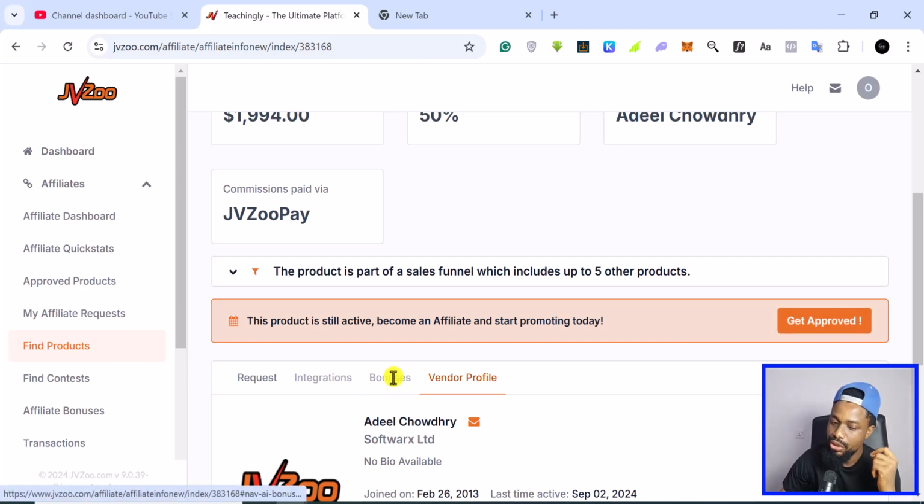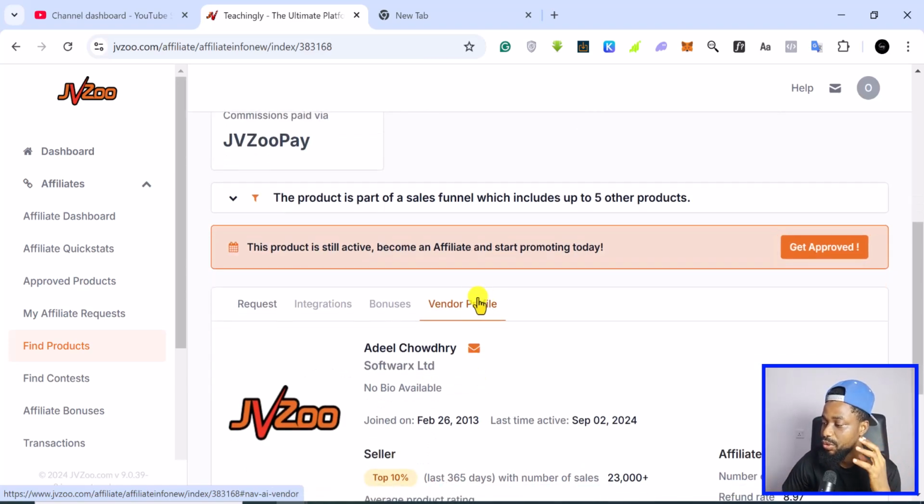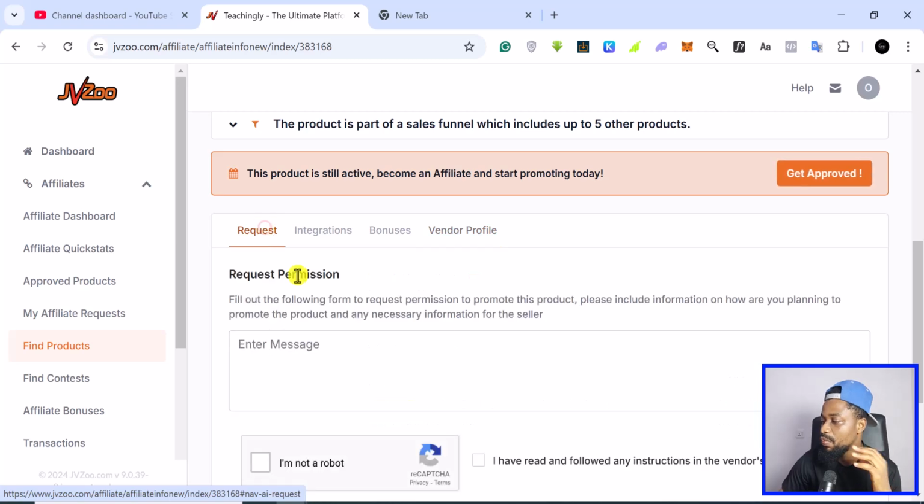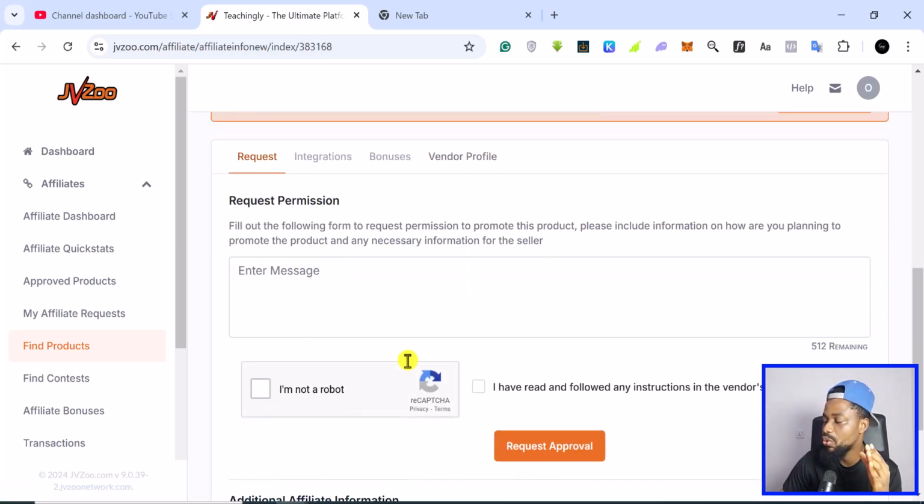So just in case you want to know that you are not promoting junk product and you want to promote product from very good creators, this vendor profile is quite important. All right, so this vendor doesn't have any bonuses yet, but this is how you want to apply.